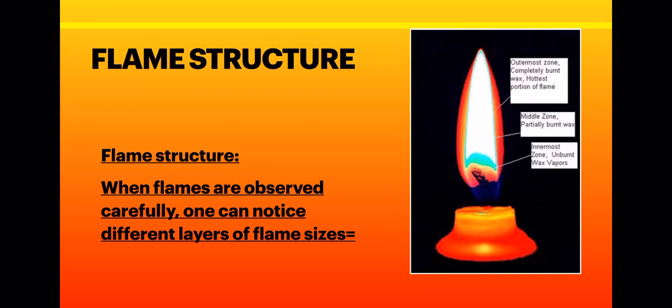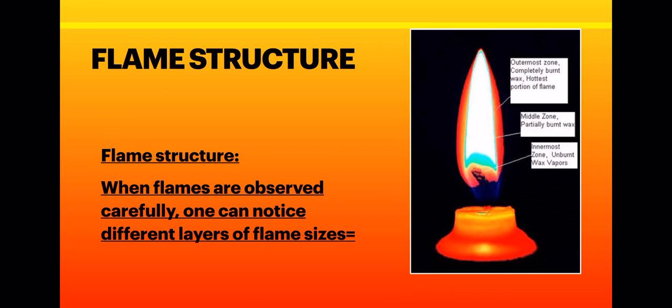Those fuels which form vapors or which are in gaseous form are capable of forming flame, like LPG, biogas, wax of the candle, camphor, magnesium. All these are able to form flame because they vaporize or are in gaseous form, right?